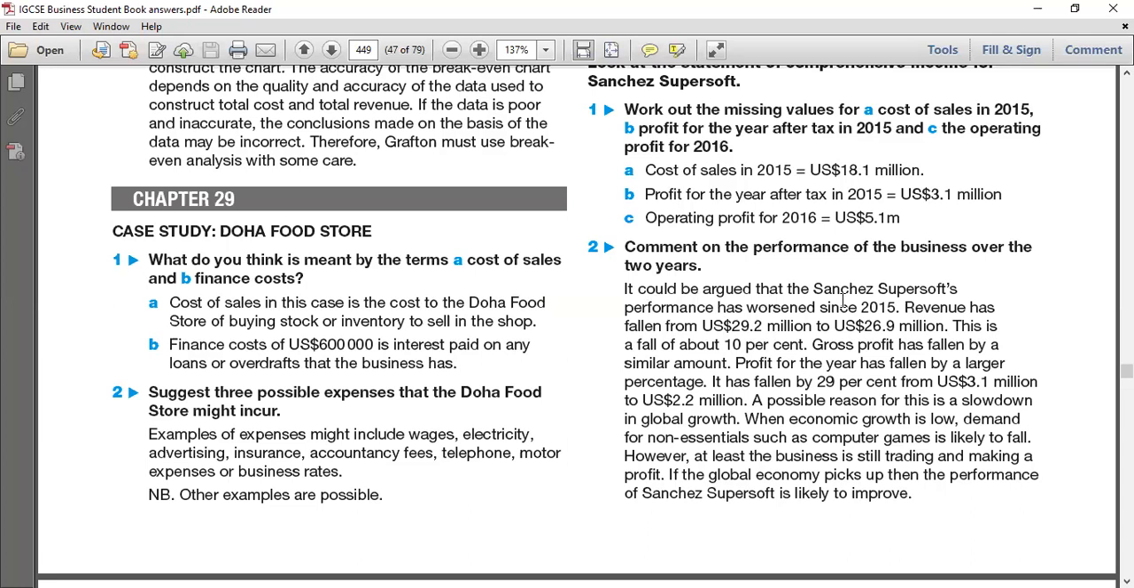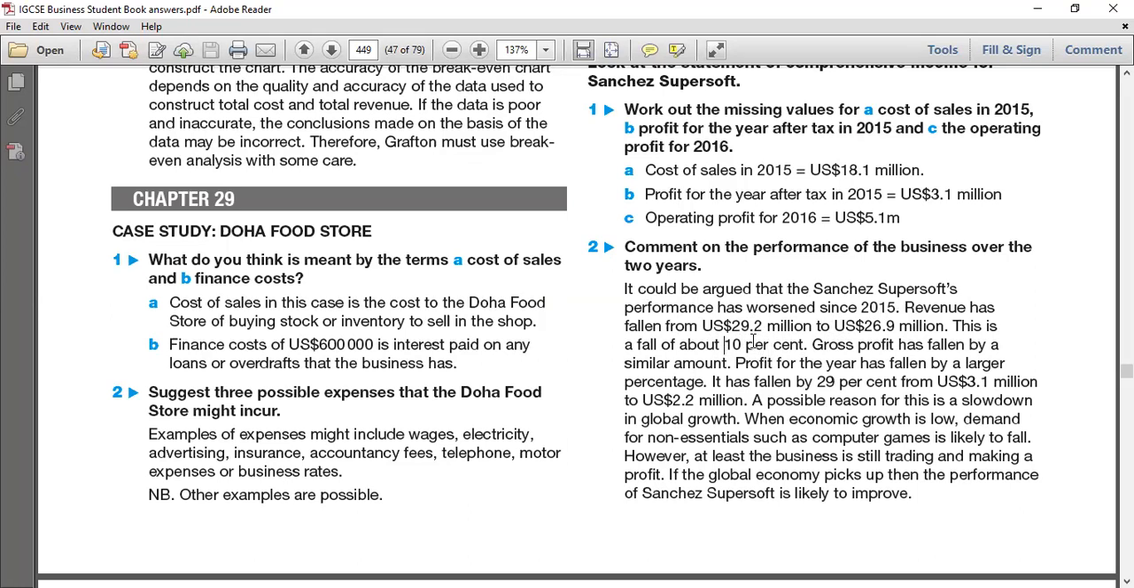So look at the answer here again. It could be argued that Sanchez SuperSoft performance has worsened since 2015. That's the general idea. And again, application: revenue has fallen from US$29.2 million to US$26.9 million. That's a relative financial value. And then this is a fall of about 10%. The 10% you have to calculate and show, because 10% means you say the final minus initial, divided by initial, into 100. This is really important because it makes sense for the shareholders and the decision makers, the percentage difference, because the percentage difference is very important.